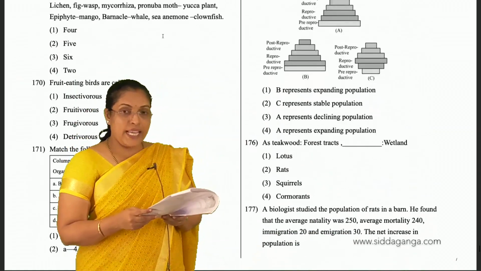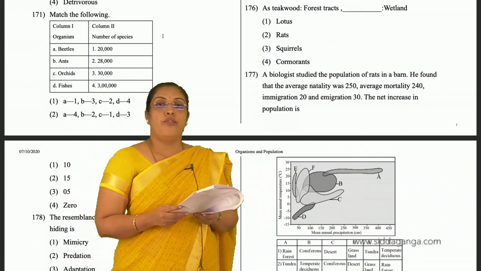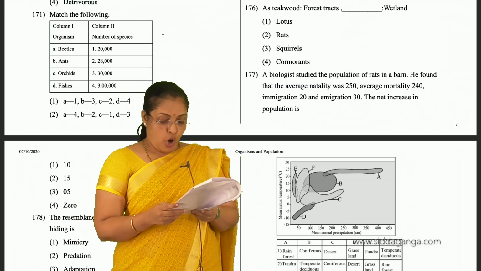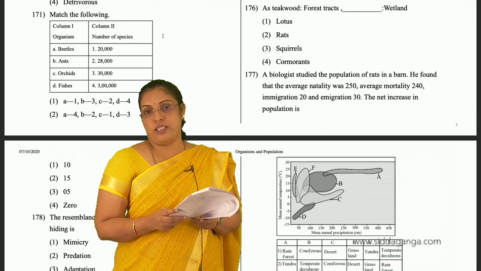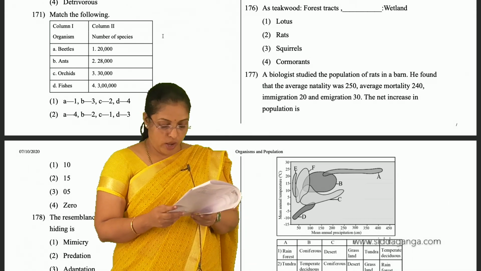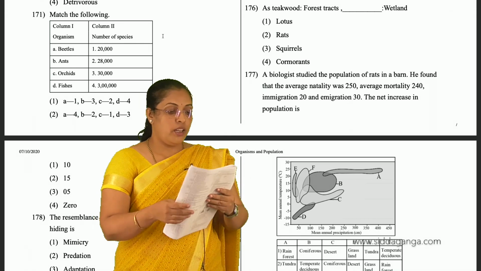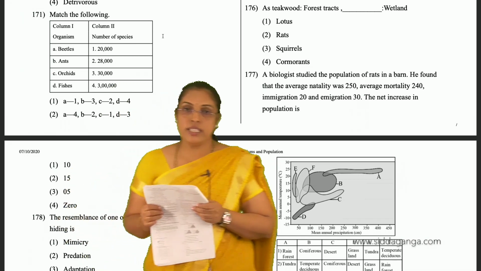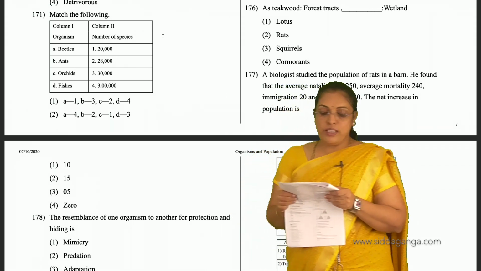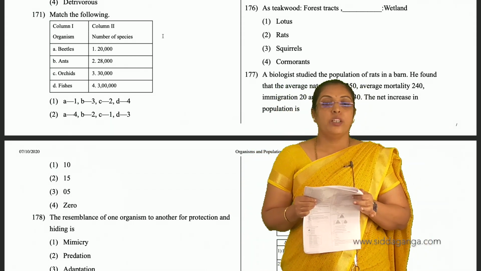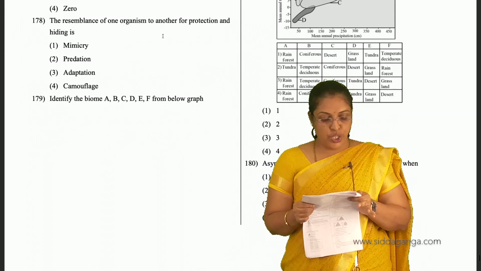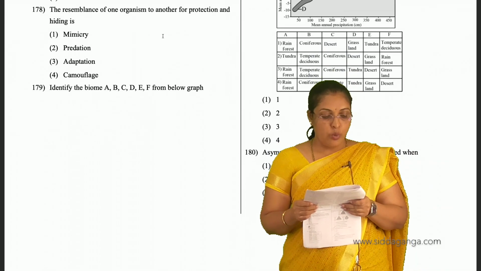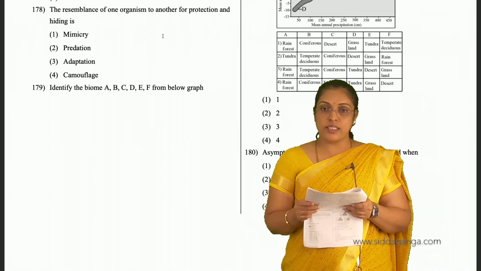176, as in a teak wood forest, in the forest we see teak wood, and cormorants we see in wetland. Fourth is the answer for 176. Then coming to 178, the resemblance of one organism to another for protection and hiding is called camouflage. 178, fourth is the answer.